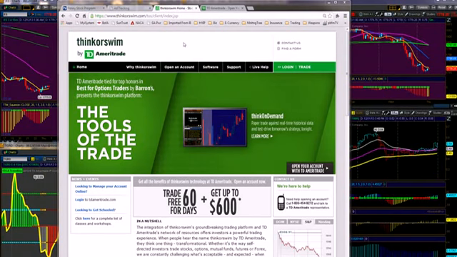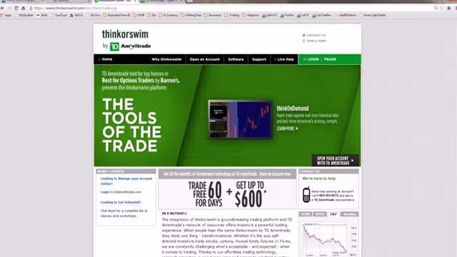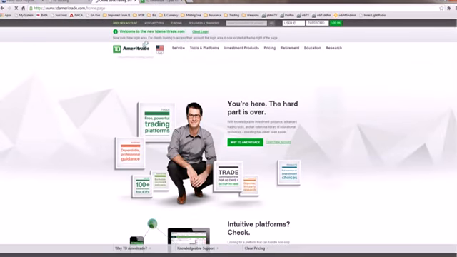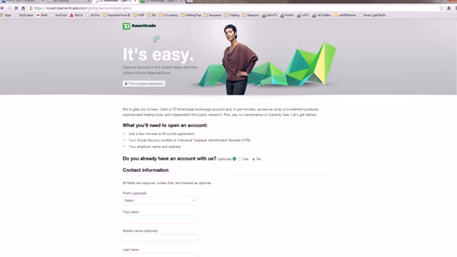So, the first place you're going to go is Thinkorswim or TD Ameritrade. Thinkorswim is the actual platform that you use to trade on. They sold it to TD Ameritrade, and the two owners made a lot of money. TD Ameritrade bought them, so they love the platform that they use. So you can click on open the account. You click on that. It's going to bring you to TD Ameritrade, which is this site right here. You click on open the account. All right, open new account.